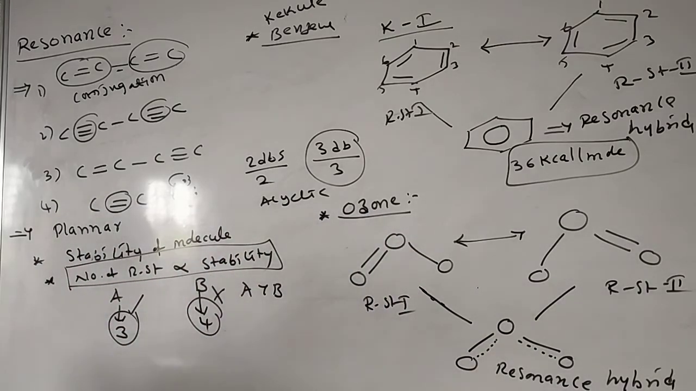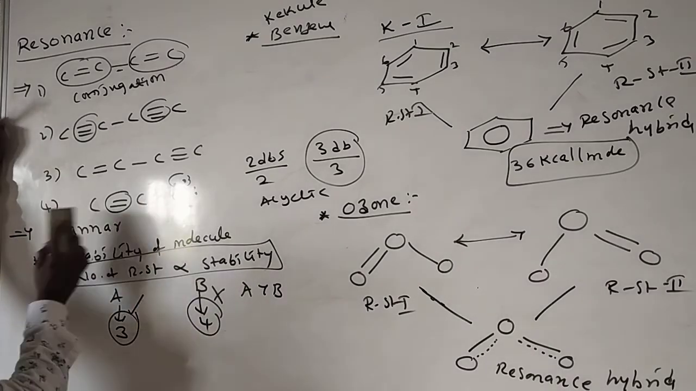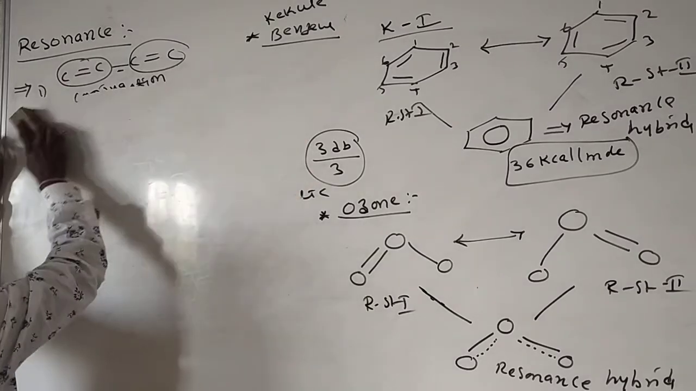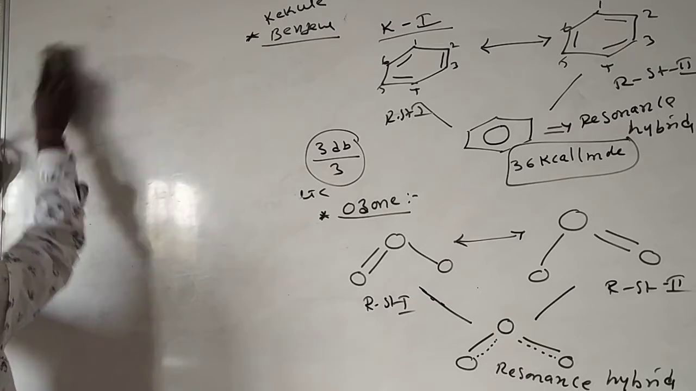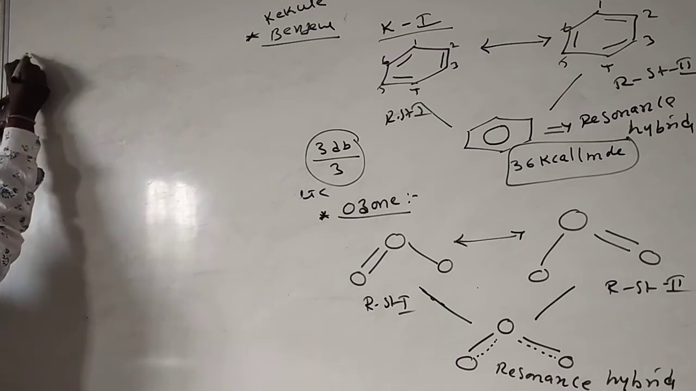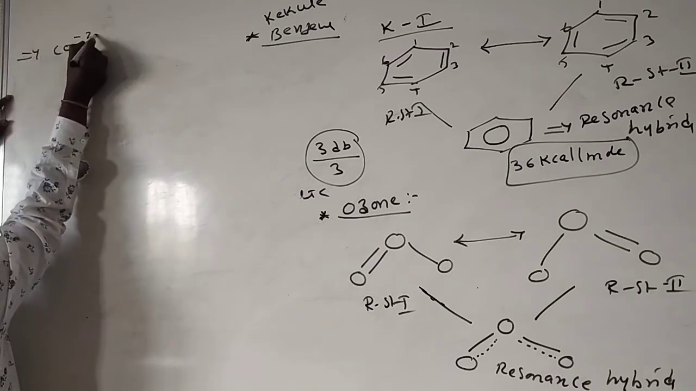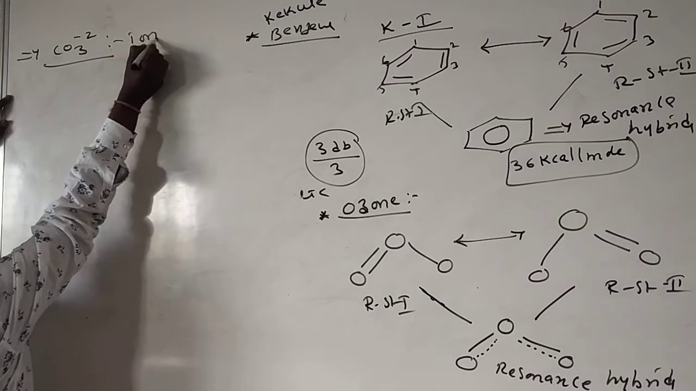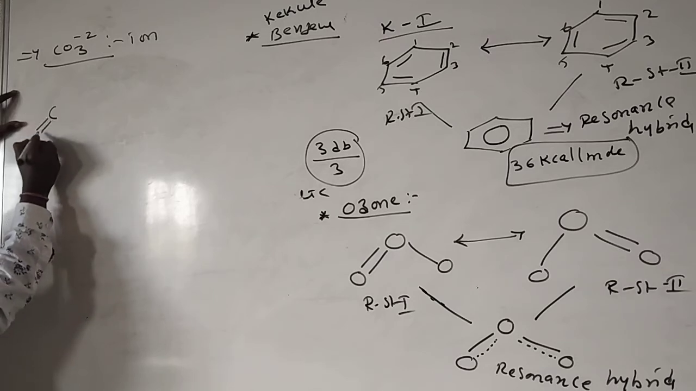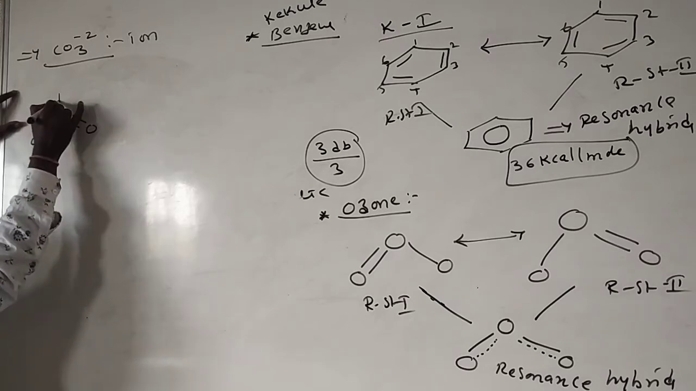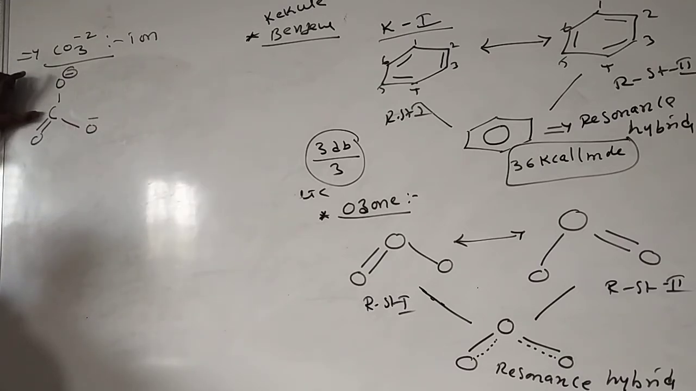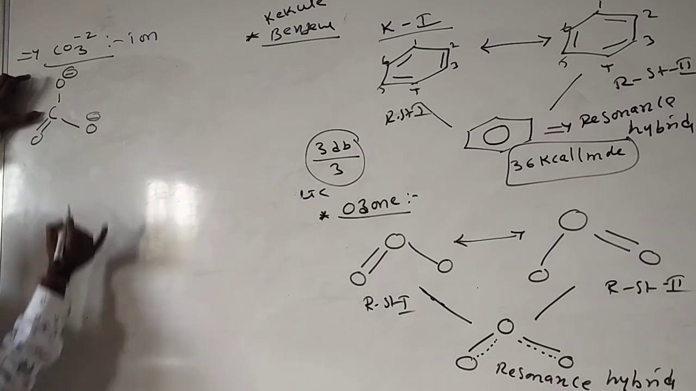Okay, in continuation we'll see one more important one: the carbonate molecule. See the resonance in carbonate. What is carbonate? The CO3 2 minus ion we call carbonate, the carbonate ion. See here, double bond O, and here O minus. This is CO3 2 minus.